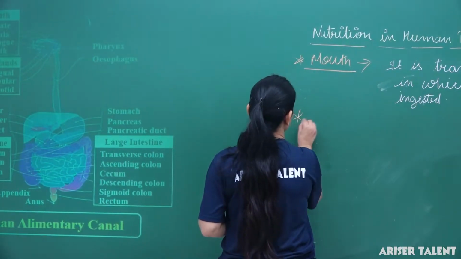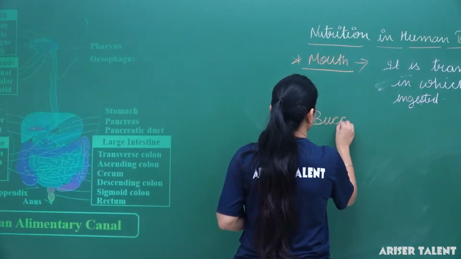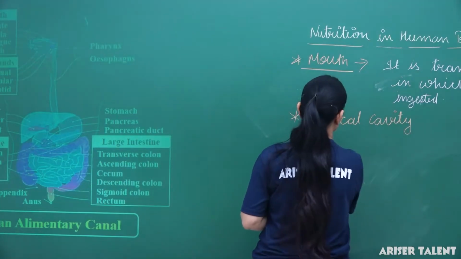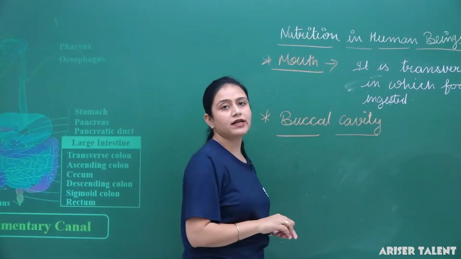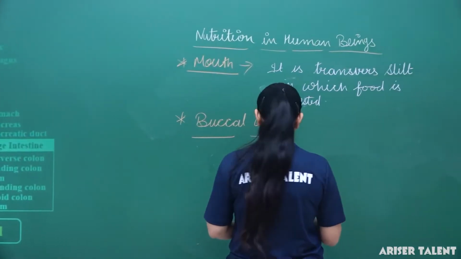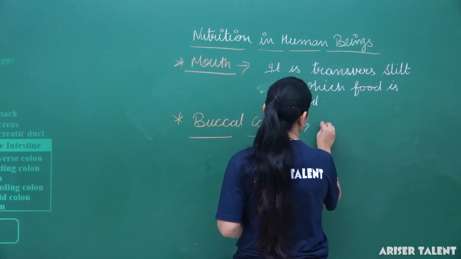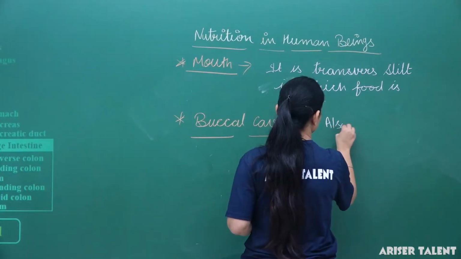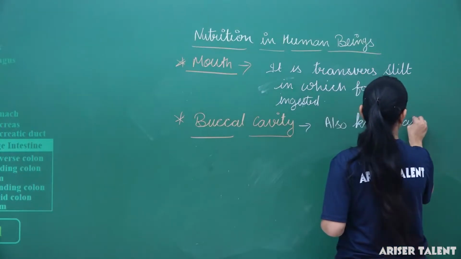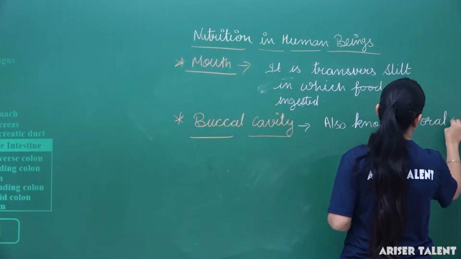Next part is the buccal cavity. What is this buccal cavity? It is also known as the oral cavity.